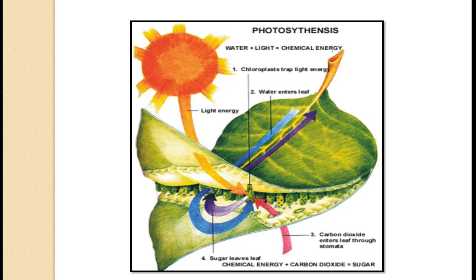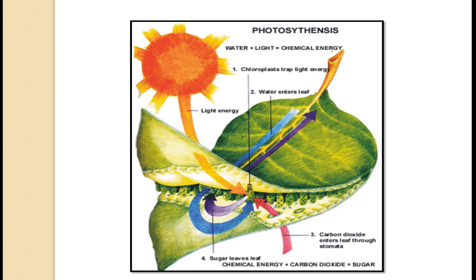So when the carbon dioxide is added with the hydrogen, it forms CHO complexes where the carbon, hydrogen and oxygen are present. The main component they are basically forming is glucose, that is C6H12O6. Now that is a reduction of carbon dioxide to form glucose.